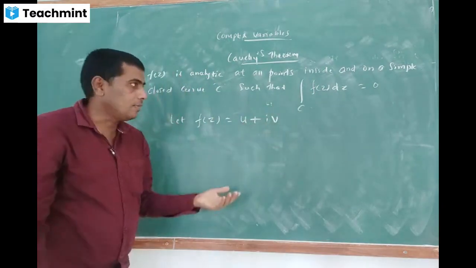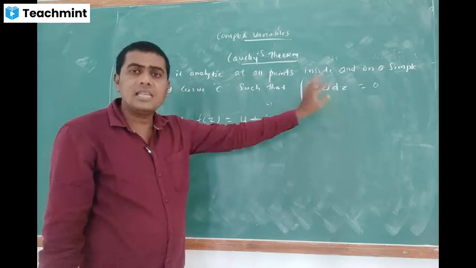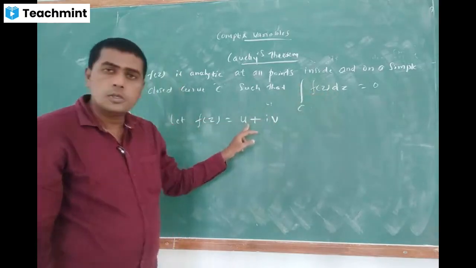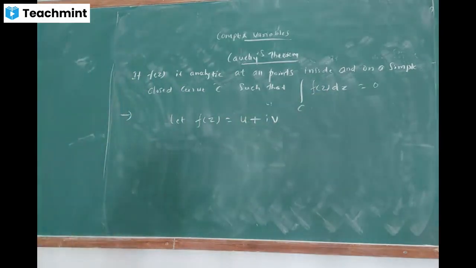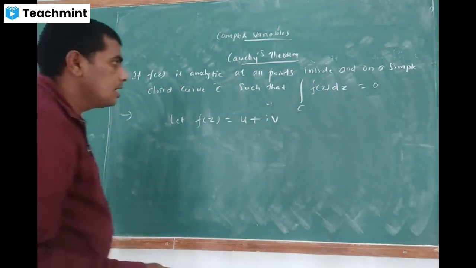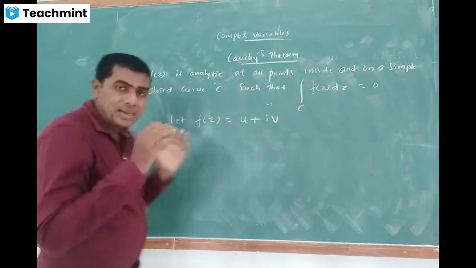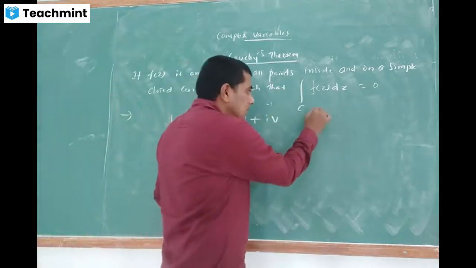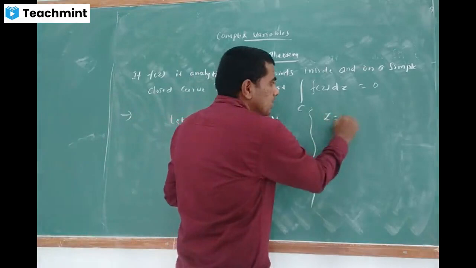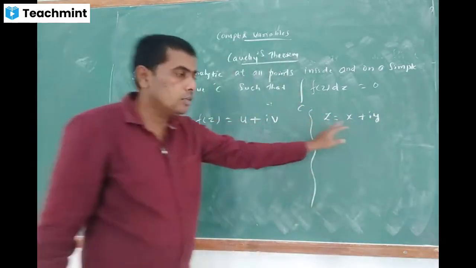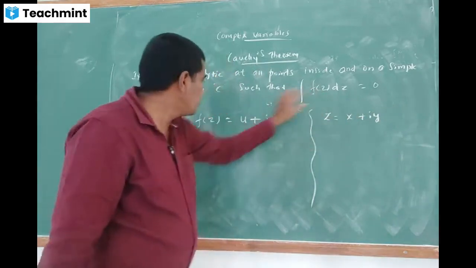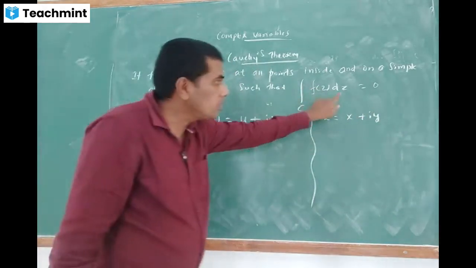Z is x plus iy, and its image f of z is u plus iv, which is also a complex number. Then I am going to substitute it over there. But before that, what is z? Z is equal to x plus iy, because f of z is defined like this, and what is dz now?